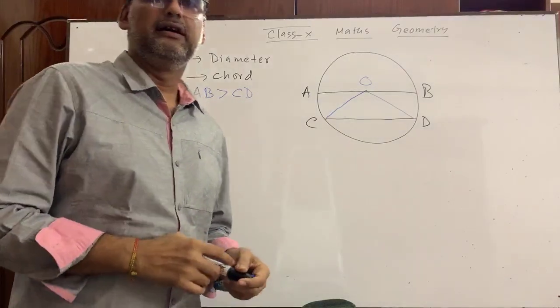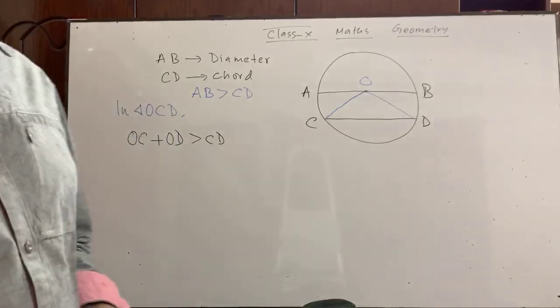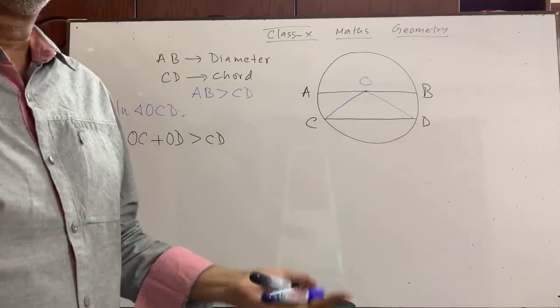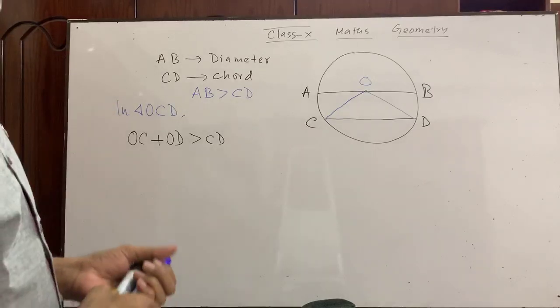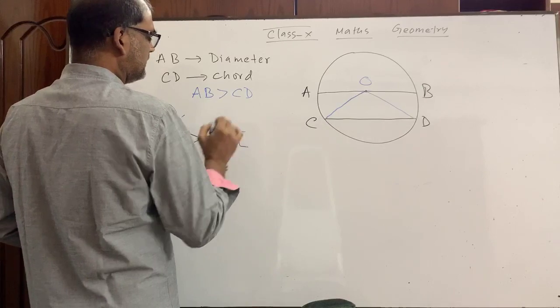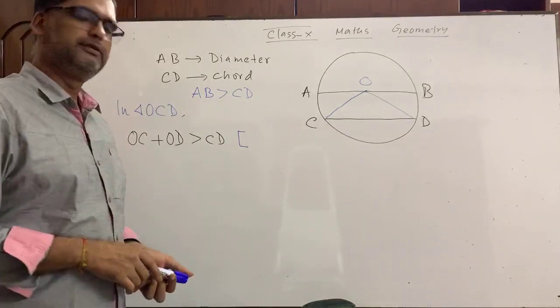It is written on the basis of a theorem. I request you all to let me know that theorem. I want to see who is the best to write down the theorem. What is the side note here? Why can we write this? How can we write this? Can you tell me please?